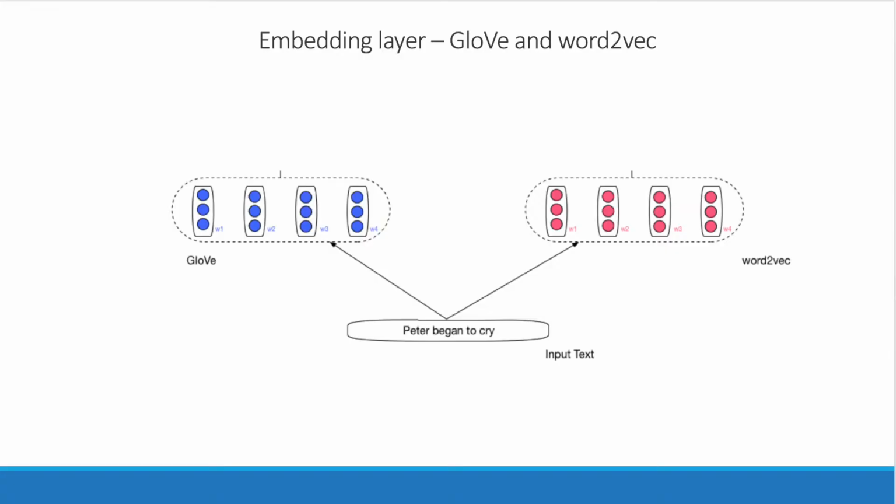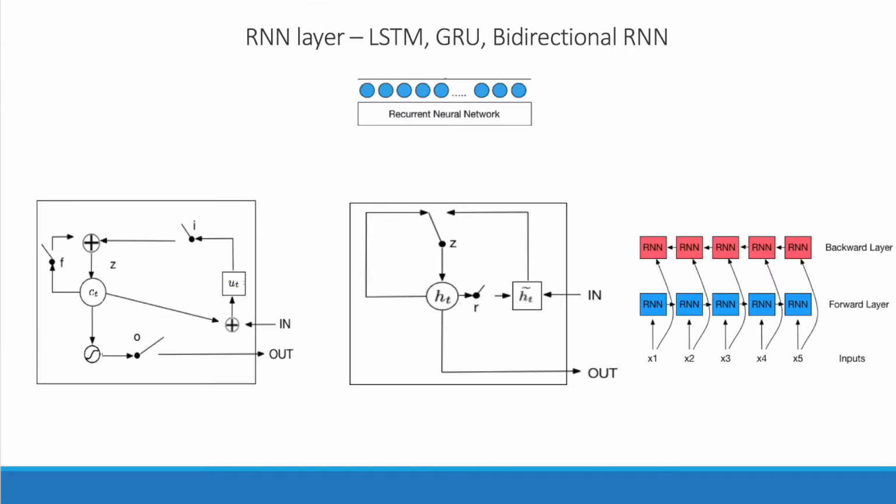As neural networks can't take words as an input, the first step is to convert words into feature vectors. In our own experiments, we employ two types of pre-trained word embeddings: word-to-vec and GloVe embeddings. The output of these layers is then fed into recurrent neural network structures, such as long short-term memory networks, gated recurrent units, and bidirectional RNNs. This is then fed into a hidden layer and a softmax layer to generate conditional probabilities of each class, which allow us to predict the sentiment or emotion.